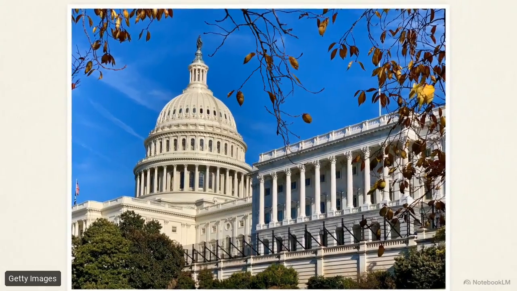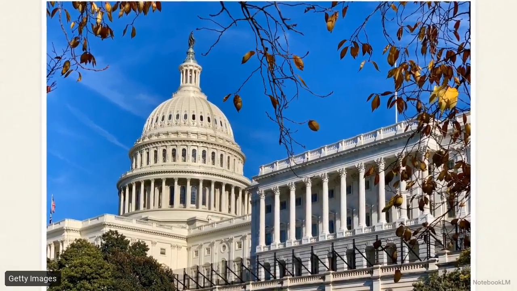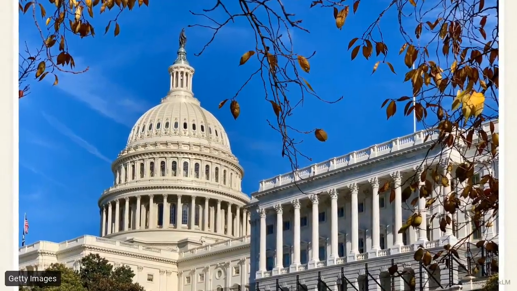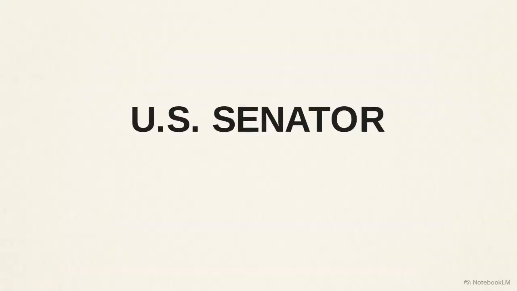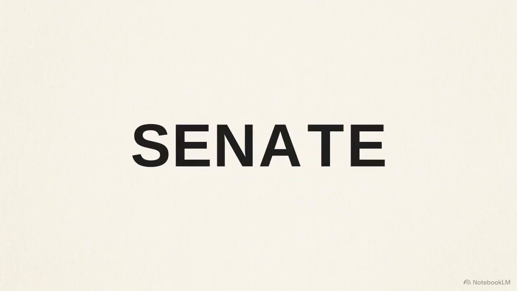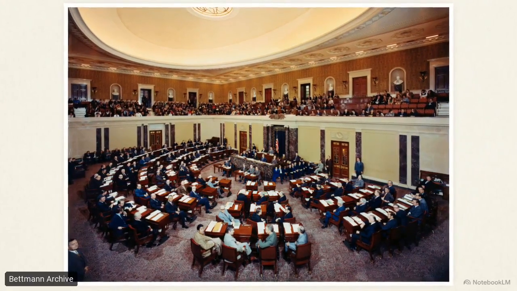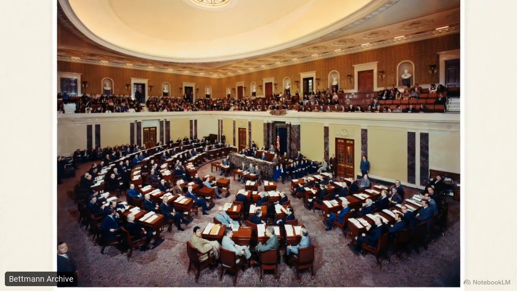To answer the next 3 questions about the legislative branch, we have to look inside the U.S. Capitol building. Question 18. We elect a U.S. Senator for how many years? The answer is 6. The spelling of the word itself provides the number. SENATE is a 6-letter word for a 6-year term. Question 19. How many U.S. senators are there? There are 100.